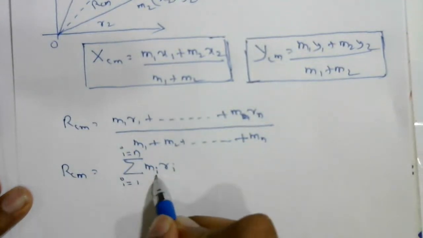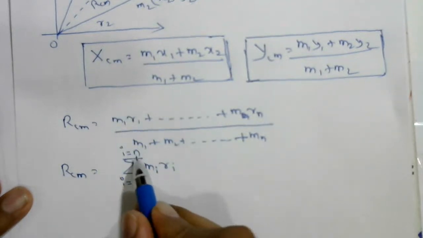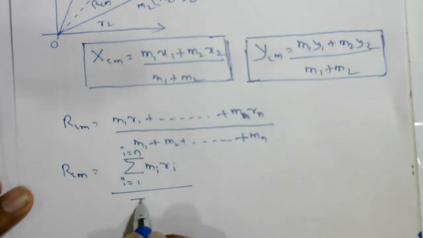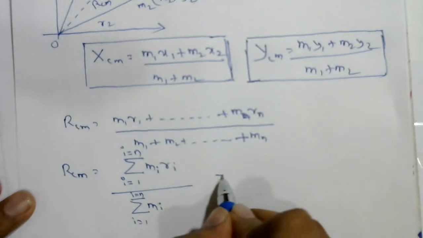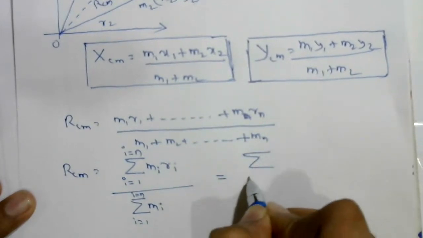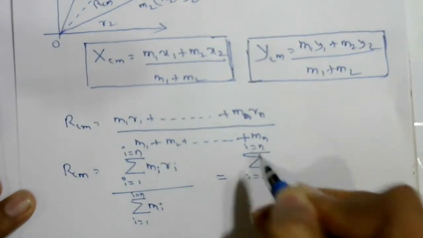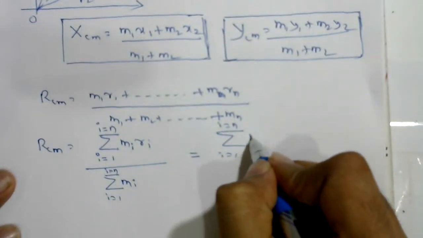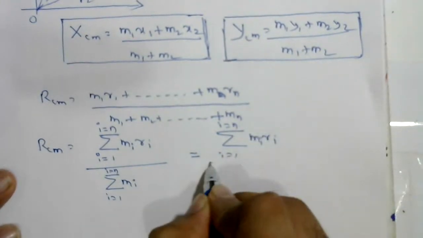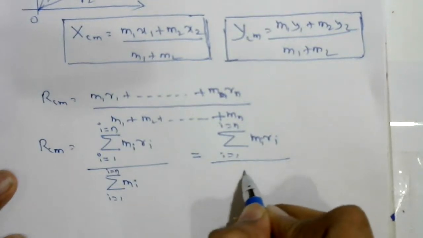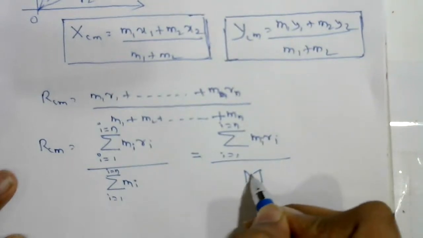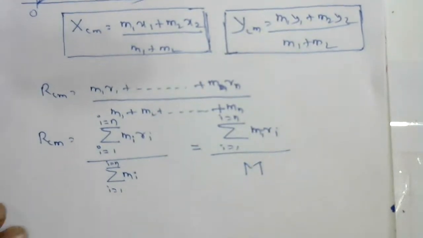If you substitute i equal to 1, you will get the first term; if you substitute i equal to n, the last term. Similarly the summation of mi, i equal to 1 to n. We can also write this as the summation of mi ri upon the summation of m. It means the mass of all the particles, which we can write as capital M.